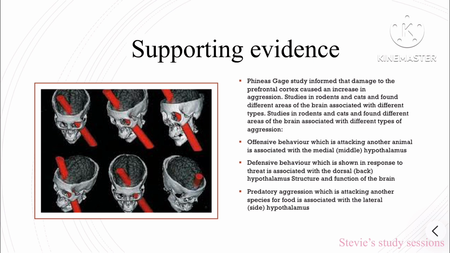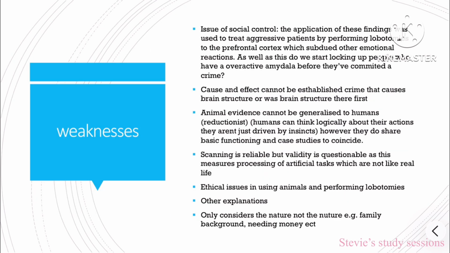Studies in rodents and cats have found that different areas of the brain are associated with different types of aggression. Offensive behaviour is associated with the middle of the hypothalamus. Defensive behaviour is associated with the dorsal, back of the hypothalamus, and predatory behaviour is associated with the side of the hypothalamus.